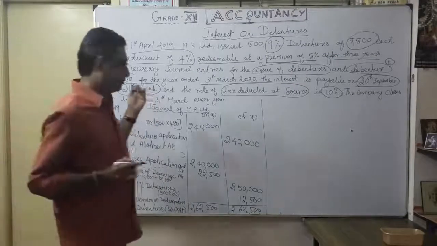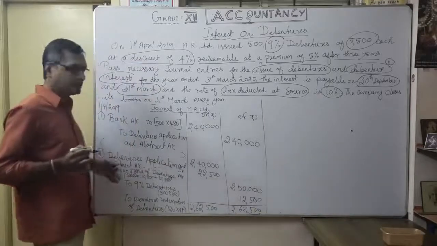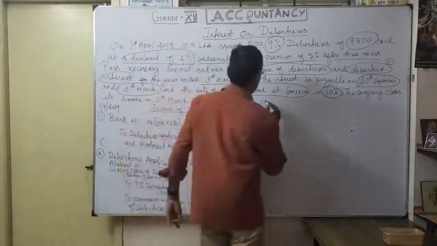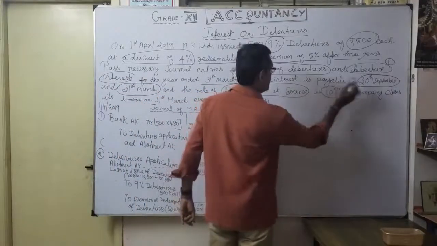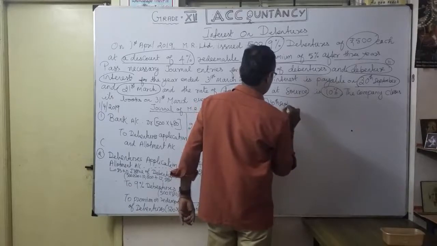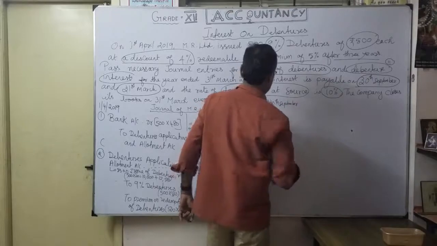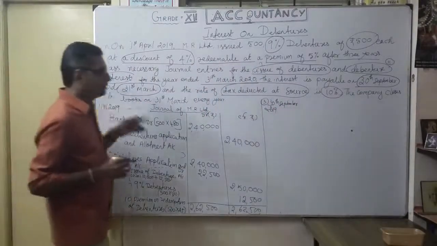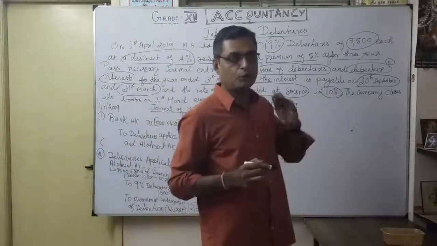Then the first entry is over, and in the second entry whatever the amount is transferred to debentures account. Now the third entry, what is the exact date? 30th September 2019, the same year as April 2019. So for the first 6 months you are going to pay interest.